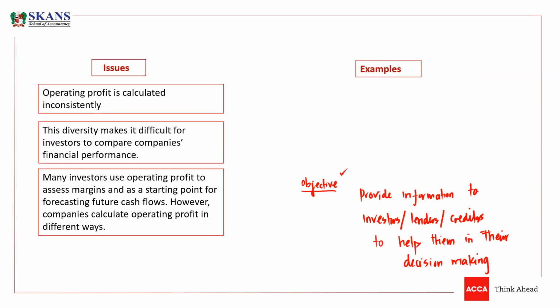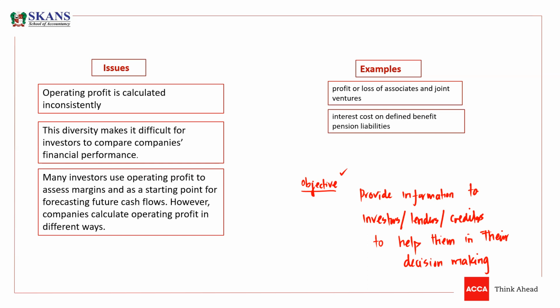So let's talk about the first thing that we need to understand regarding the P&L change. Guys, there are certain issues. Listen carefully. Our objective of financial statements is to provide information to investors, lenders, and creditors to help them in their decision making. This is the primary reason why we are producing financial statements.